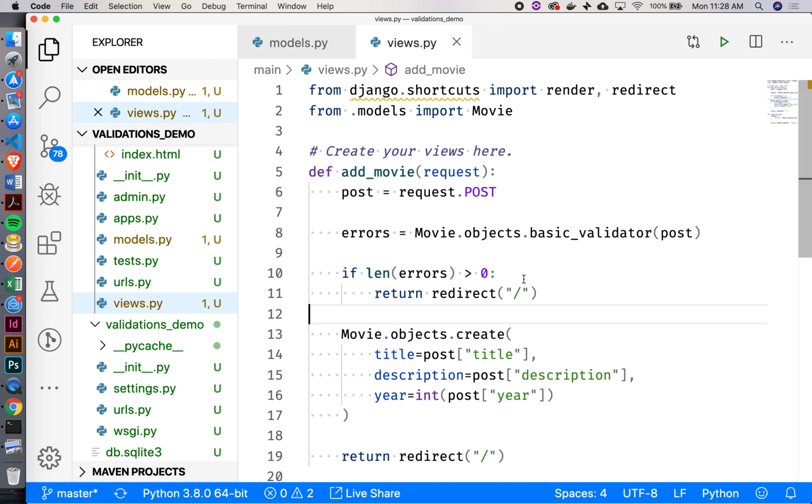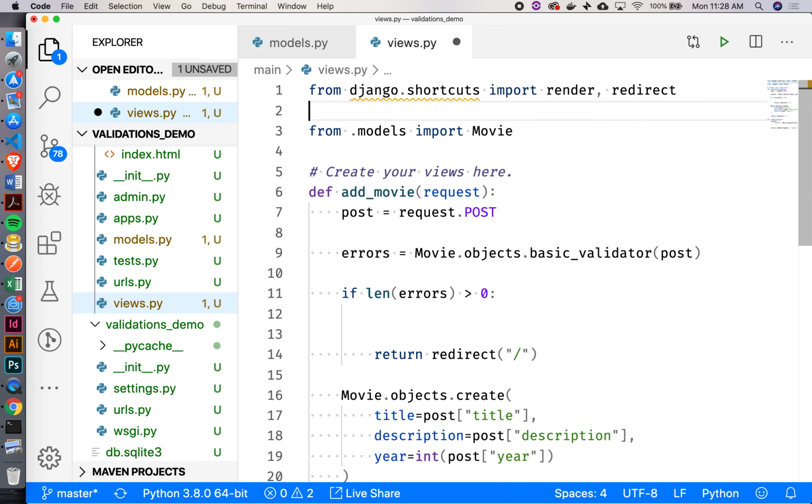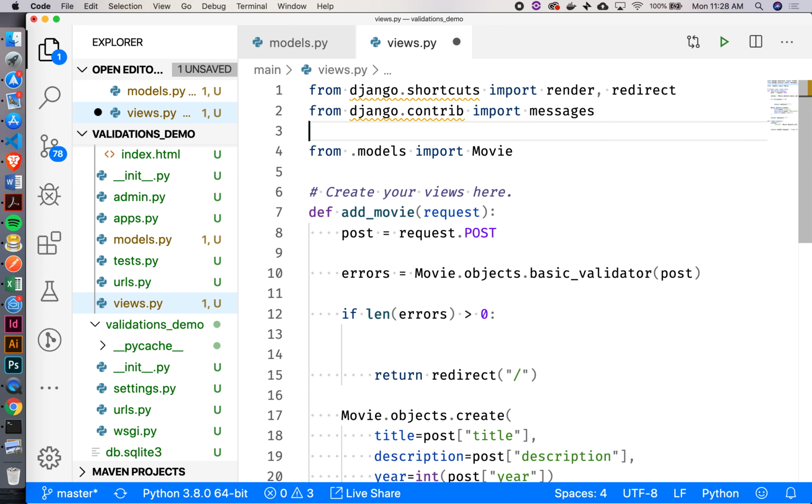Okay? So inside here, if we have some errors, what I'm going to do is I'm going to use this thing called the messages framework that Django gives us access to. I think this will allow me to import it, okay? So you guys are going to import from django.contrib messages. And messages will allow us to display something on the very next page that gets rendered, showing them, hey, this didn't validate properly. Okay? So what we're going to do, if there were some errors, is we need to iterate through those errors and then add them to the messages.